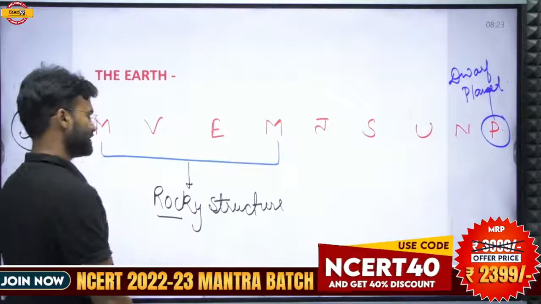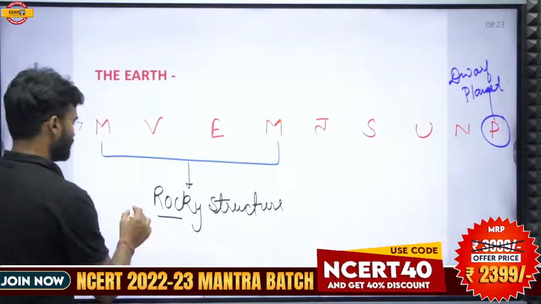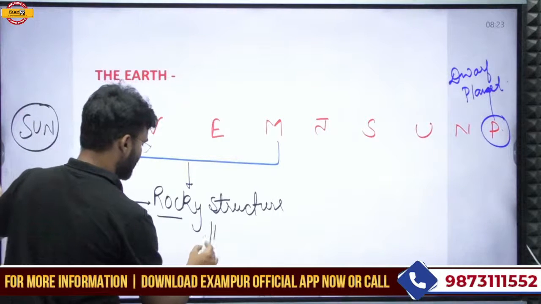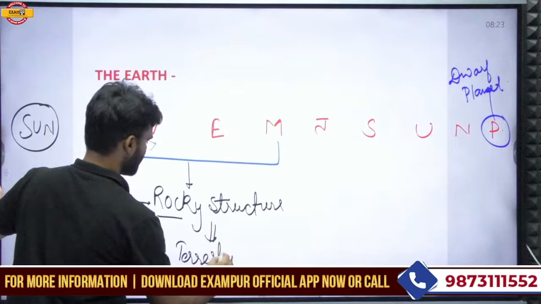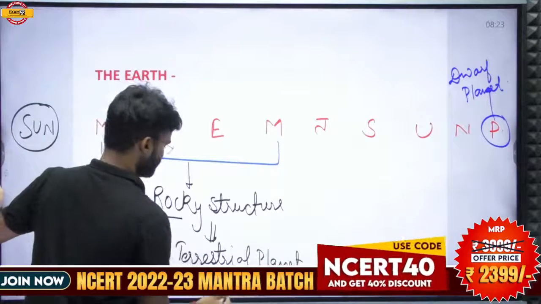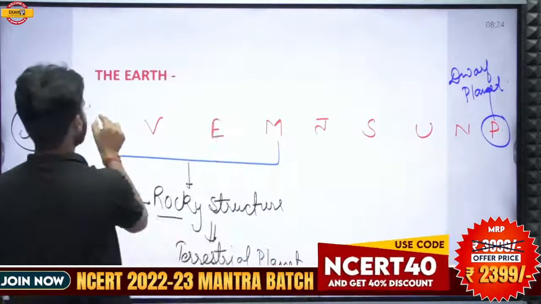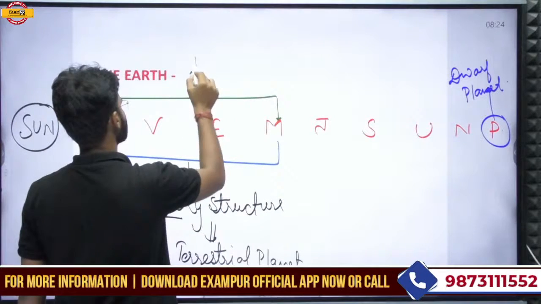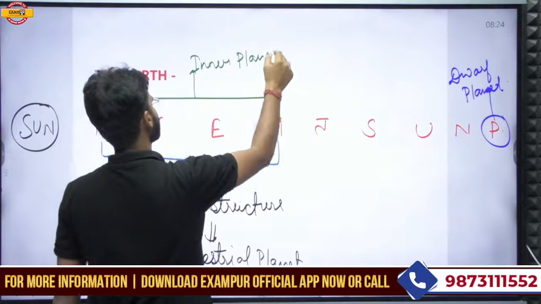So the density of these planets is more, and that is why these planets are called the terrestrial planets, or they are also known as the inner planets. These 4 planets are called the inner planets.